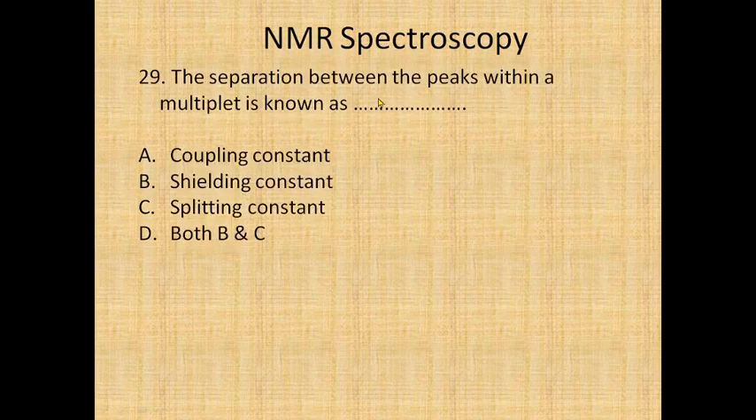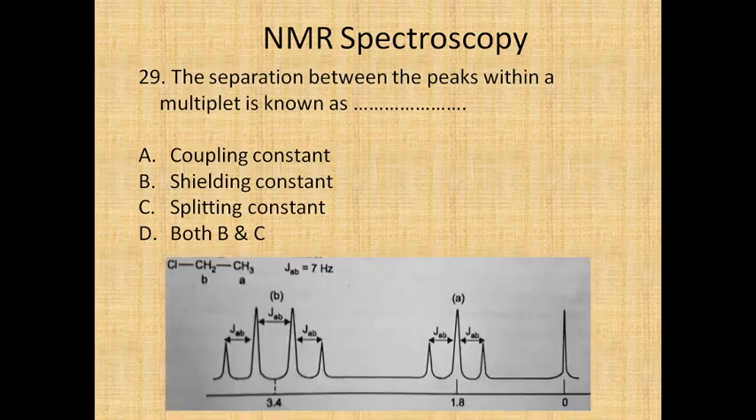Now the separation between the peaks within a multiplet is known as what? Whether it is a coupling constant, a shielding constant, a splitting constant, or both B and C. So let's see the splitting. Here is the splitting we just saw, and if you look at the distance between the signals, it is the same distance between all the lines. That separation distance is known as the coupling constant, and hence the answer will be coupling constant.